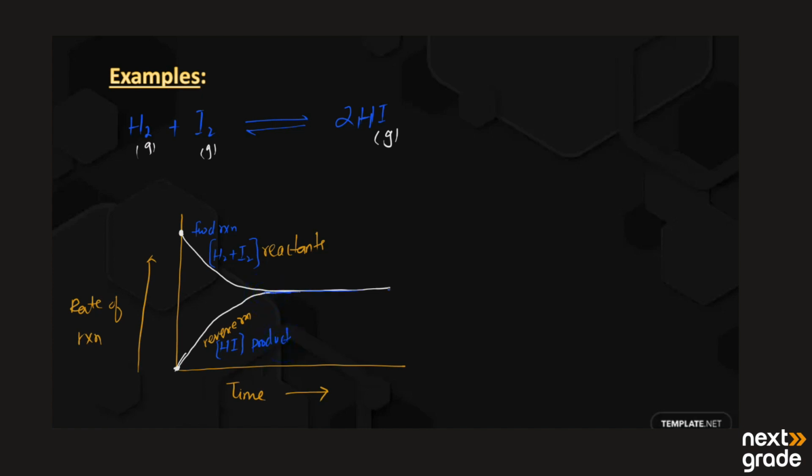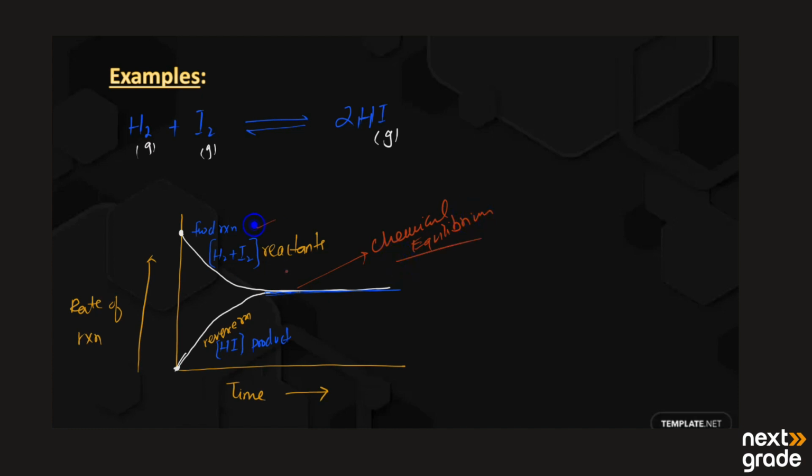This is the place where we have reached the chemical equilibrium state, or we can say the dynamic equilibrium state.